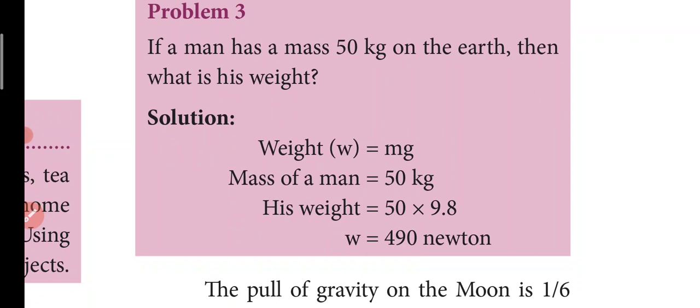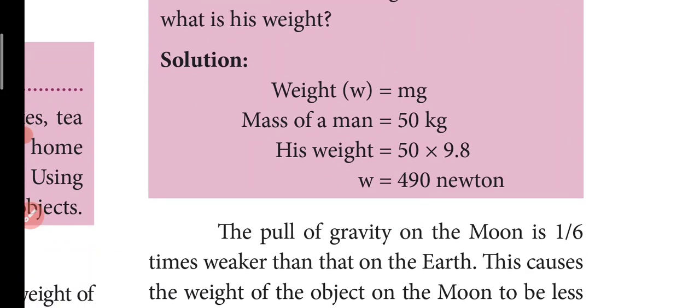Weight is equal to mass into gravitational force. The gravitational force is a constant value, 9.8 only. So 50 into 9.8, you will get the weight as 490. The mass is different. The measurement we are taking is the mass measurement. If they are asking you what is the weight, you have to multiply it by 9.8 and say it in terms of Newton. So the weight in kg calculation we are talking about is actually mass.